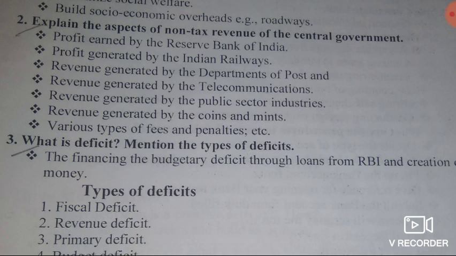Third point, revenue generated by the departments of post and telecommunication, revenue generated by the public sector industries and revenue generated by the consignments and various types of fees and penalties. So these are the aspects of non-tax revenue of the central government, isn't it?